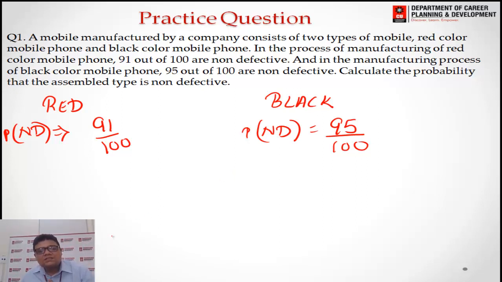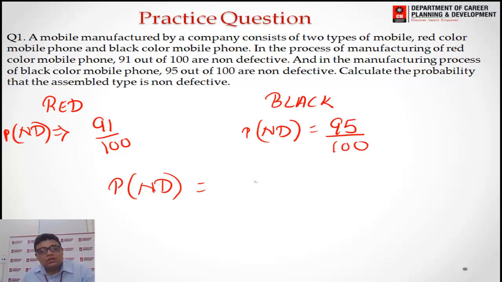So it can either be red color or it can be black color, right? So we have to find probability of non-defective piece. Either it will be of a red color or it will be of a black color. Okay, so we will take the combined probability.